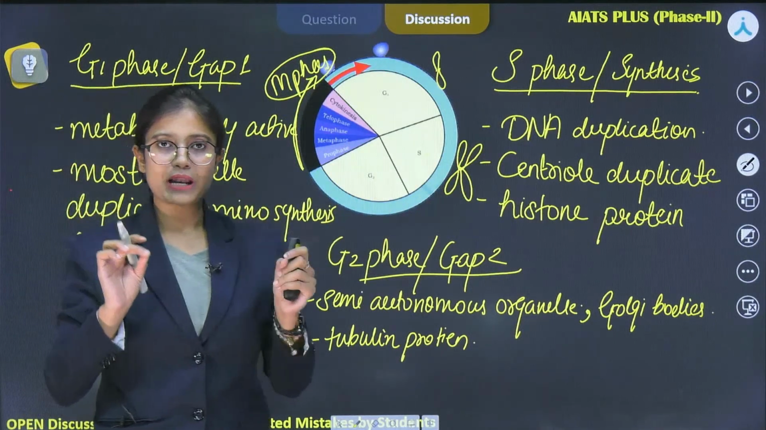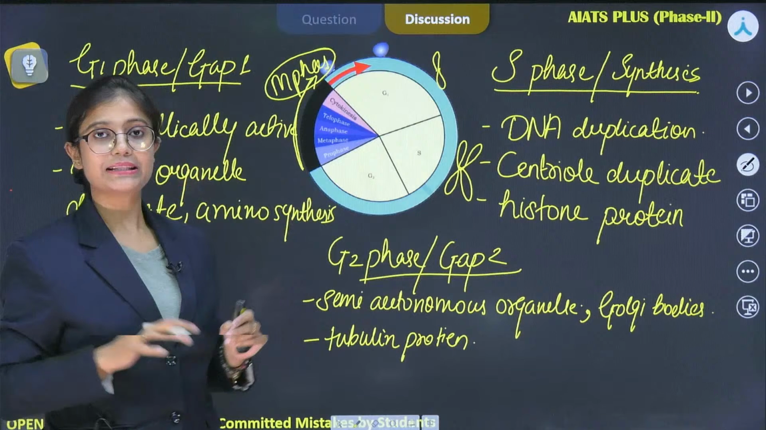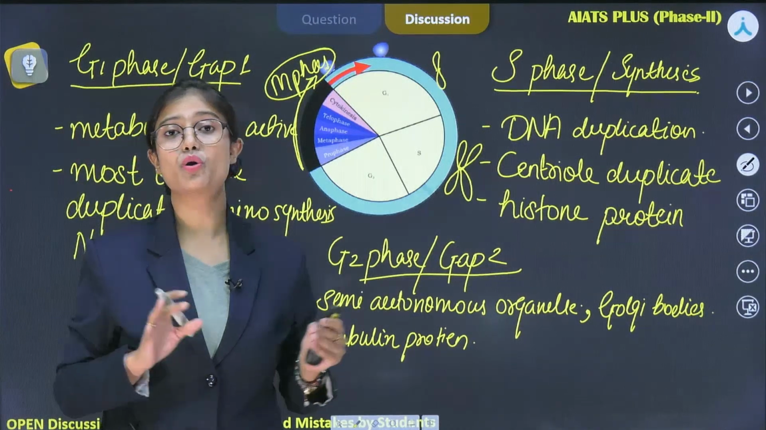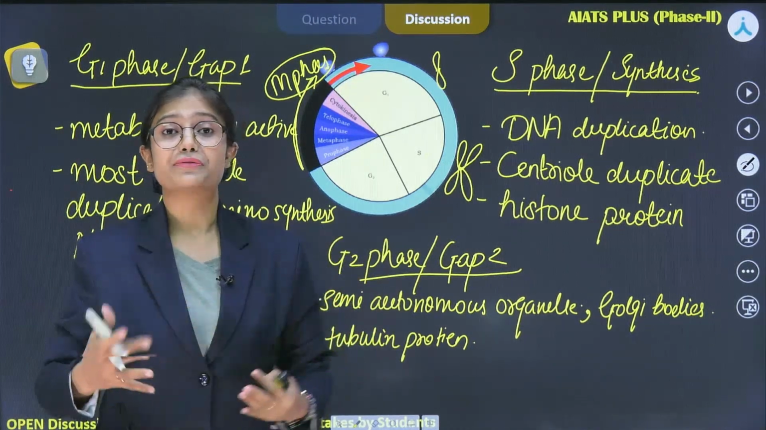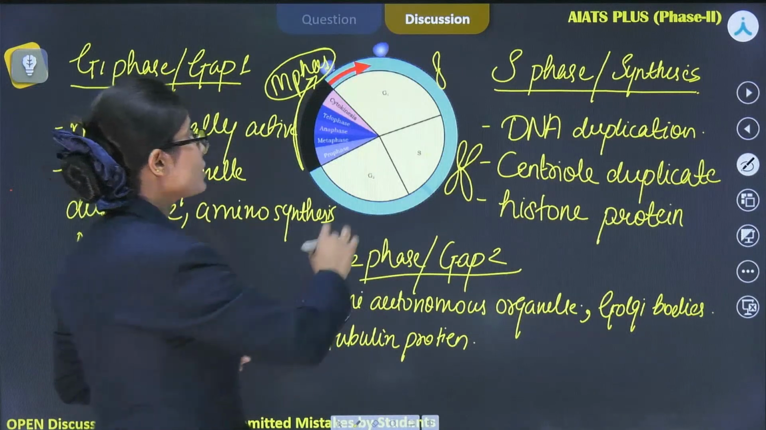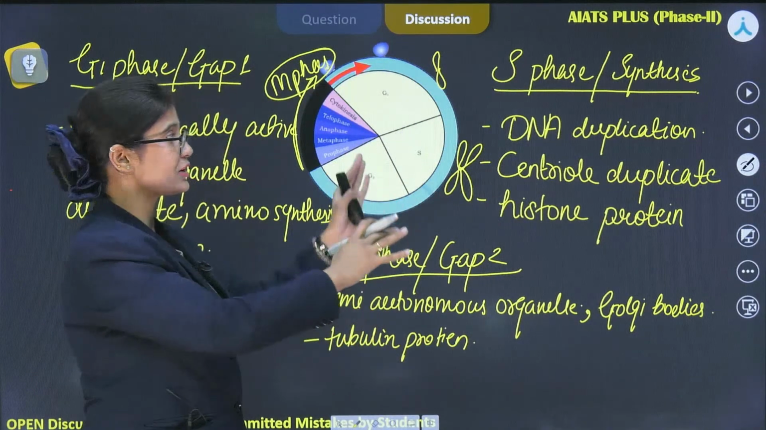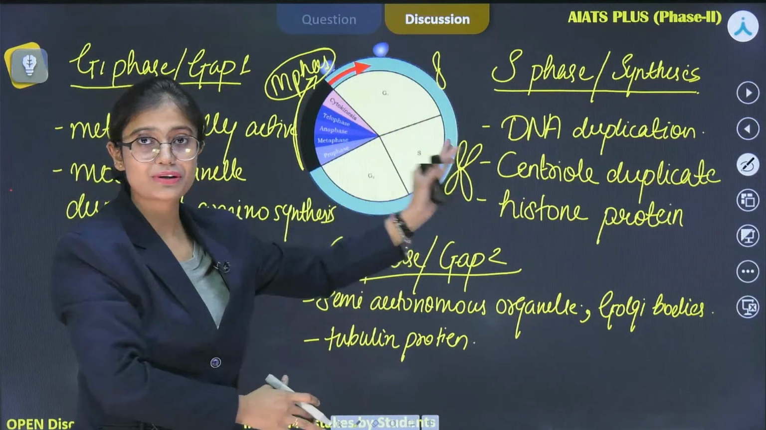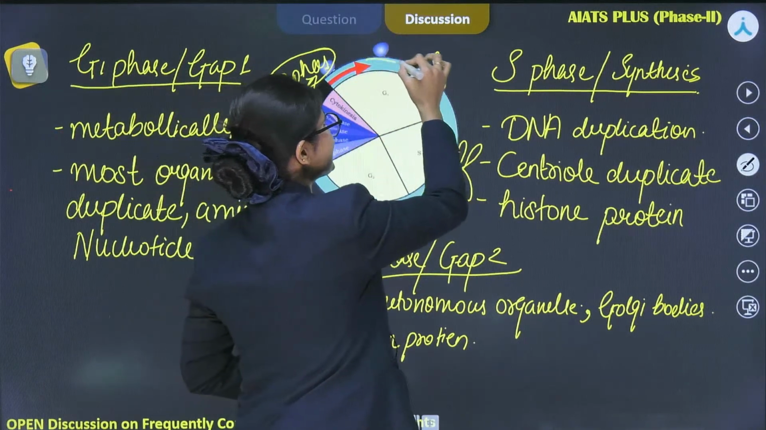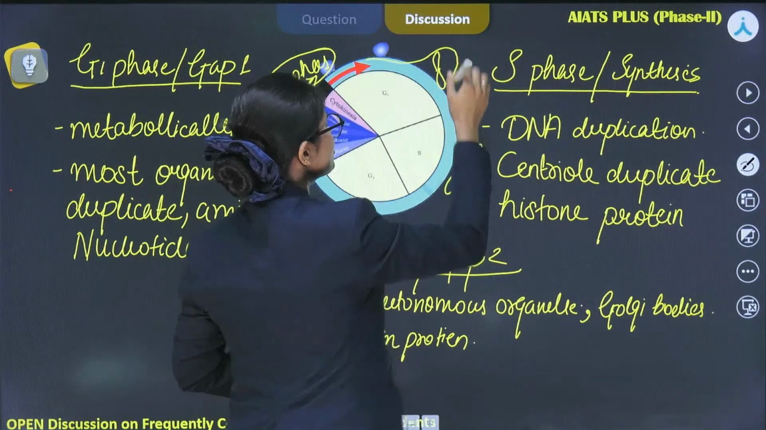But one thing will happen in this complete cycle: there are certain cells which do not want to duplicate or divide further, right? So those cells will perform all the functions which occur in the G1 phase and then exit this G1 phase and go into the